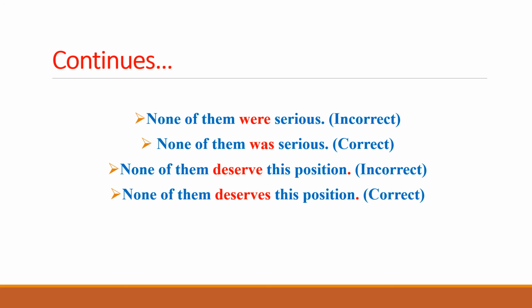The last example: none of them deserve this position. None is used as singular, and that's why deserve, the plural form, the first form without s or es, is wrong, whereas we have to use the s or es. Why? Because none is followed by a singular verb or helping verb, whereas deserve is the plural form. We have to treat it as a singular one. That's why none of them deserves this position is the correct expression for this sentence.